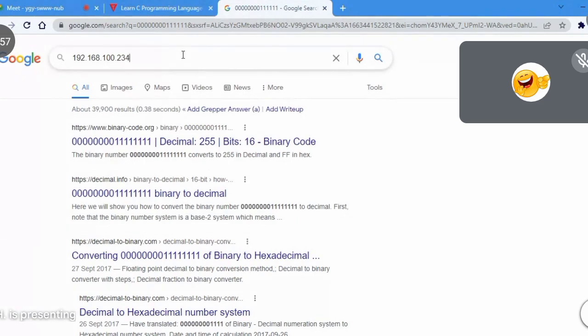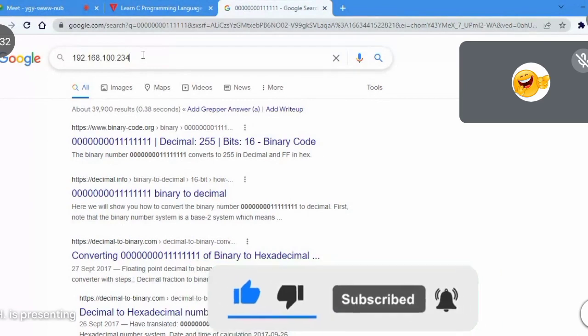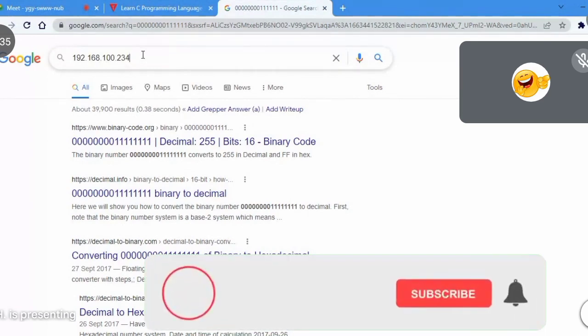Now, at this point, the computer still doesn't understand it very well. So later, the computer is going to convert this 192... Are we getting it? It's going to convert it into binary, because currently this is not in binary. Your website name will first be converted to something like this, which is IP version 4. Are we getting it? Which is a unique what? A unique address for every website that you can think of. Just like we have phone numbers, no two persons can use the same phone number. Just like email addresses, the same thing. The computer is going to convert all this, then convert it to a language that it can actually understand.